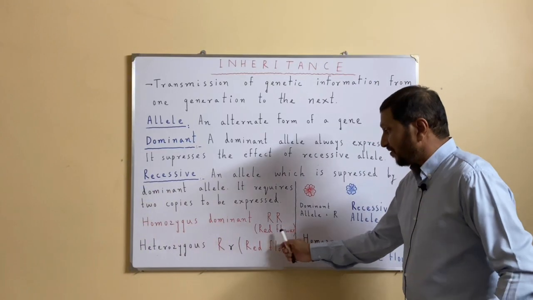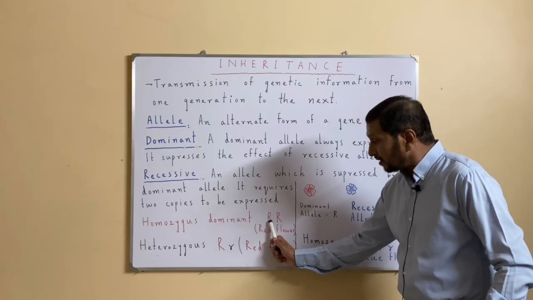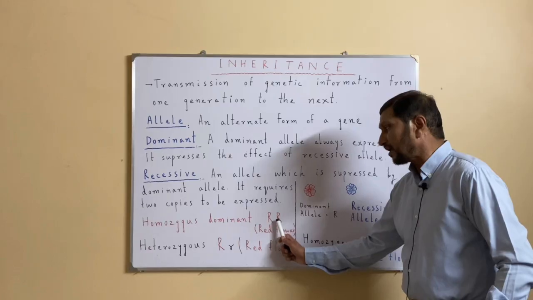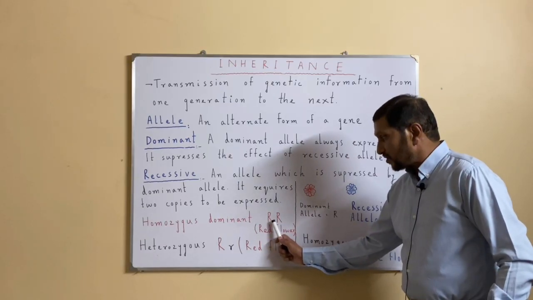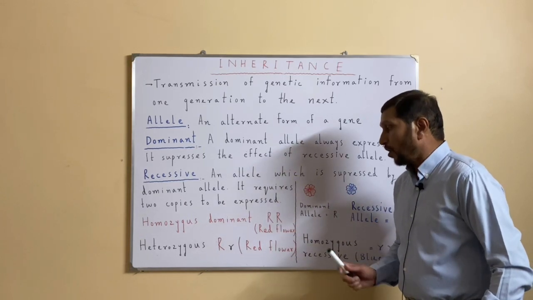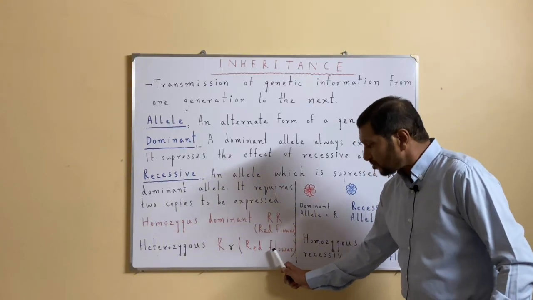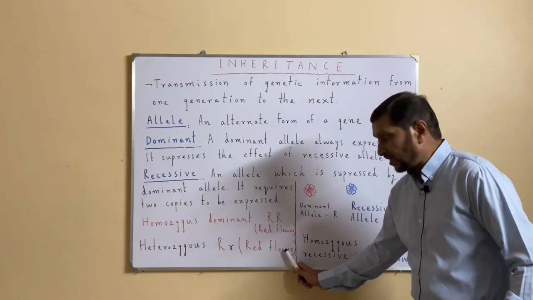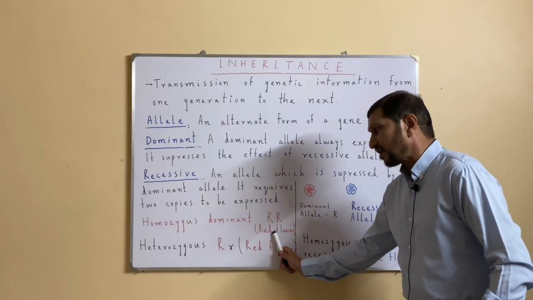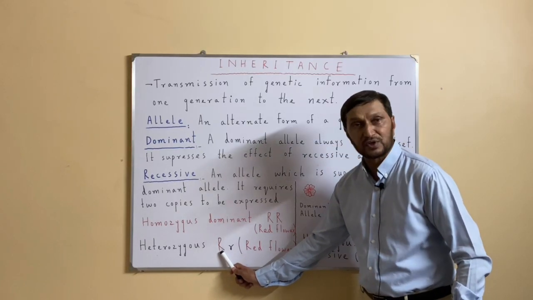For instance, if this red flower has a capital R on both the locations, that is homozygous dominant, this is its genotype. While on the other hand, this plant is also producing red flower, the phenotype is the same for this red flower and for this red flower, but the difference is that here the genotype is heterozygous.